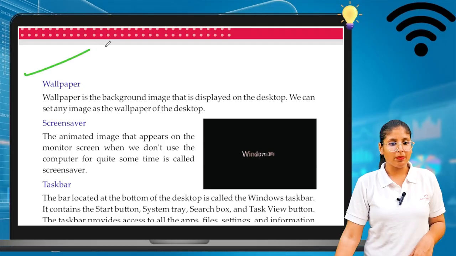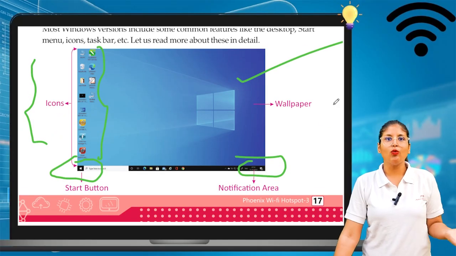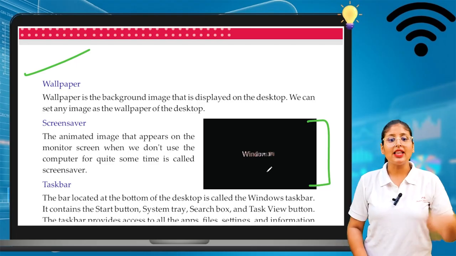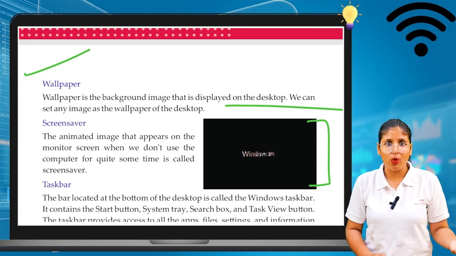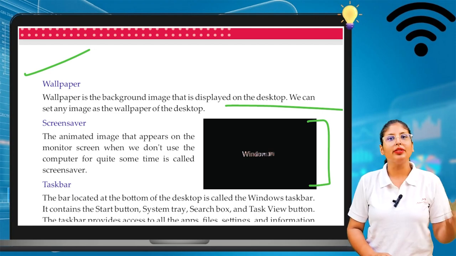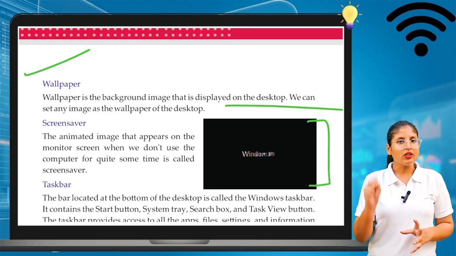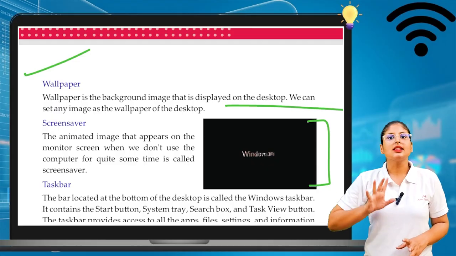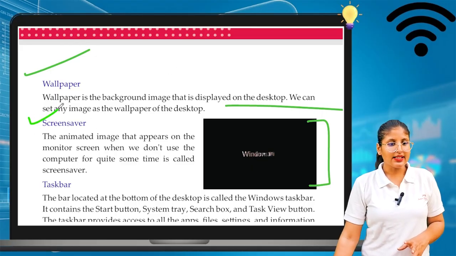Now we will see wallpaper. Computer has wallpapers. This is a wallpaper like this. In this screen, we can see this type of blue Windows wallpaper. We can change the wallpaper also. So wallpaper is a background image that displays on your desktop. We all know wallpaper nowadays. We can change the wallpaper of your phone also, the wallpaper of your computer also. When we put an image and set it as a wallpaper, then only that image is there on your desktop as a wallpaper.